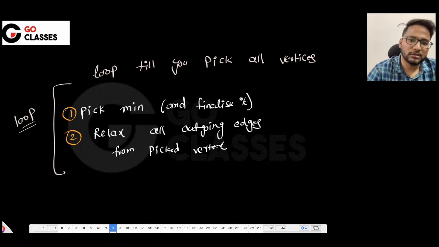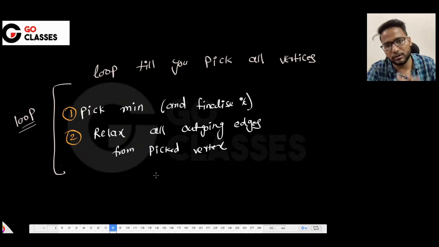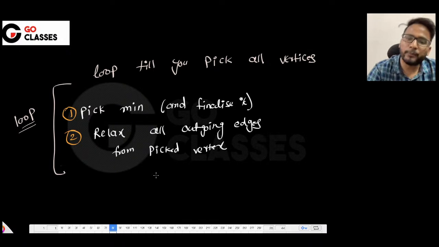That's all. This is the pseudo code of Dijkstra algorithm, right? Very easy, and very easily you can write the code also. So I will tell you about the code, but you should now be understanding what we are doing, right? We are picking the minimum, we are relaxing all the outgoing edges. That's all. Now we are picking the next minimum, we are relaxing all the outgoing edges. Now we are picking the next minimum.